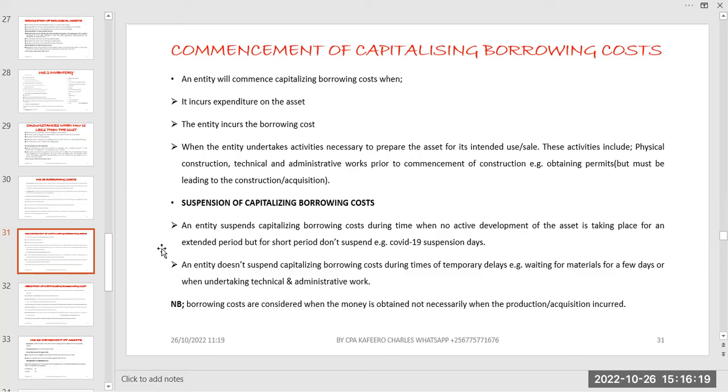So it doesn't mean that you are supposed to consider this borrowing cost only when you have actually started the production. You are supposed to consider them so long as these activities lead to the construction or acquisition of that qualifying asset. We capitalize.